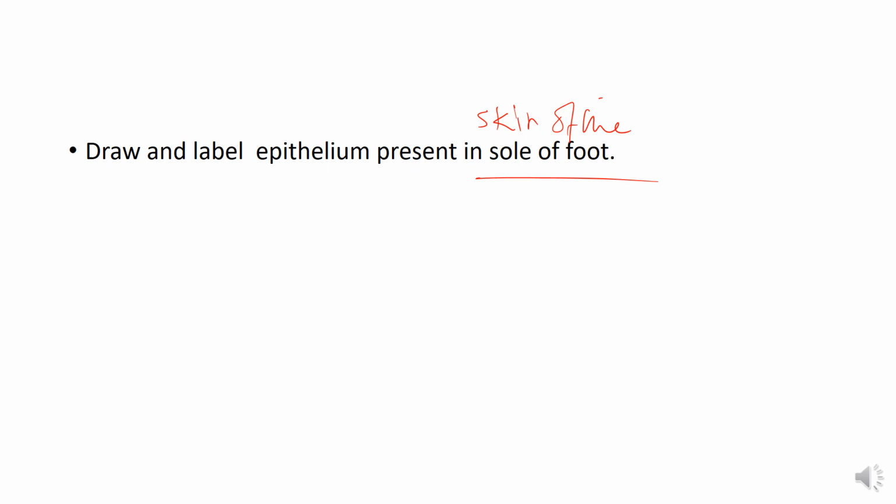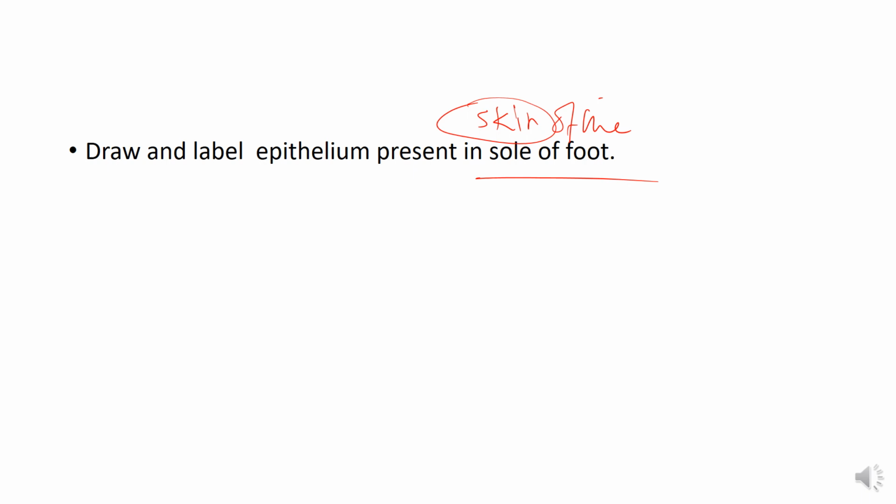The sole of the foot contains skin. When the word skin comes, all of the skin of the body contains keratinized epithelium. But what is the difference in the sole of the foot compared to any other part, for example the dorsum of the hand or the dorsum of the foot?